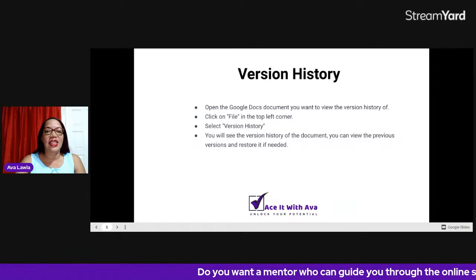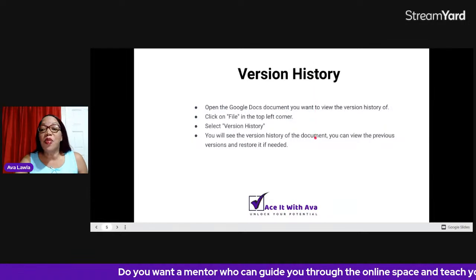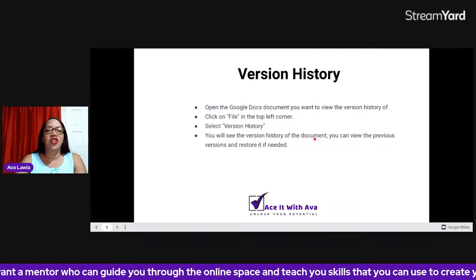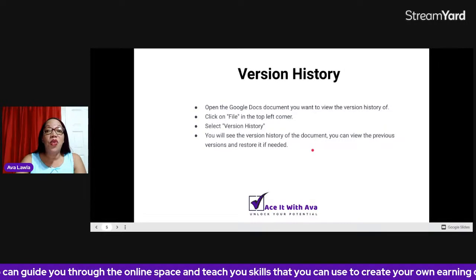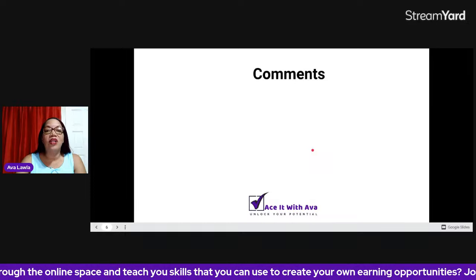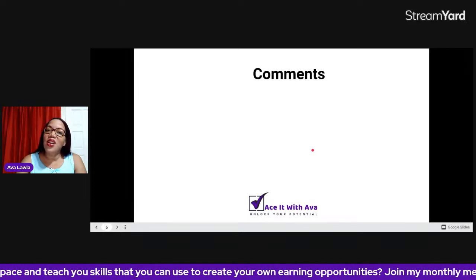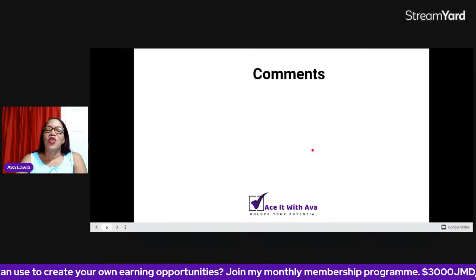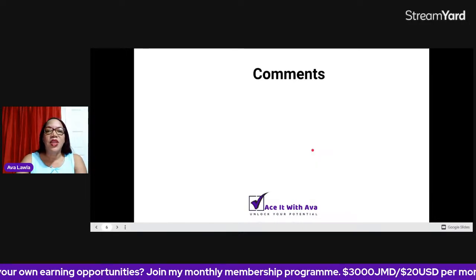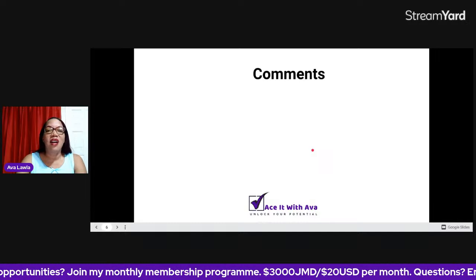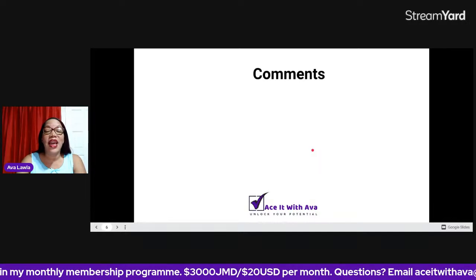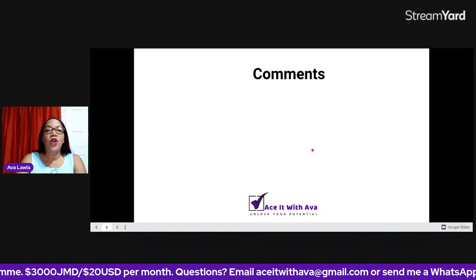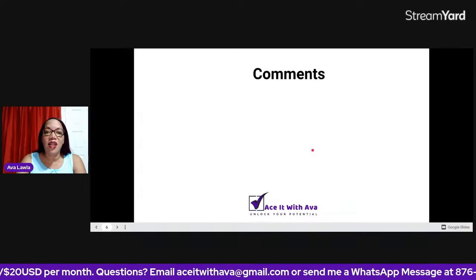So we're jumping right into the third feature that you need to be using in Google Docs, which is comments. How many people are using comments? Not only can you collaborate, meaning make different changes in the document at the same time, you are also able to make comments with whomever is working in the document.